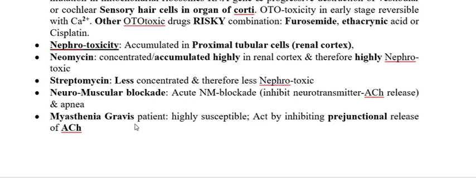And in patients with myasthenia gravis, their muscles are weak, and to maintain tonicity, acetylcholine must be there in proper concentration. So when you give the aminoglycoside to these patients, what will happen? Acetylcholine concentration is low, therefore this is going to create a problem. So in myasthenia gravis patients, we avoid aminoglycoside treatment. So this is all about aminoglycosides.